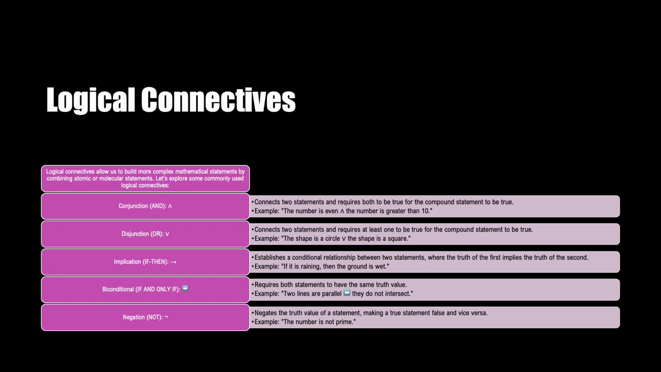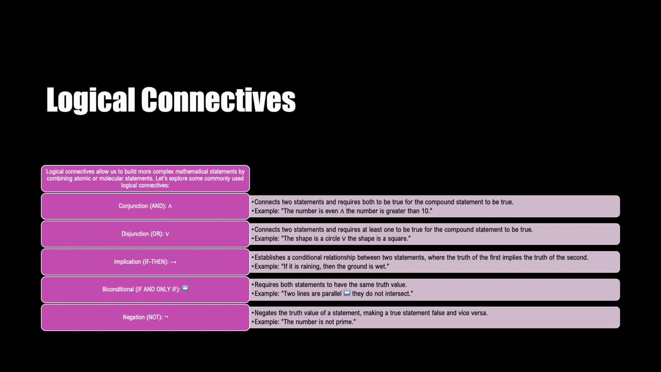Implication, if-then. The implication connective establishes a conditional relationship between two statements where the truth of the first statement implies the truth of the second statement. For example, the statement, if it rains, then the ground will be wet, expresses a conditional relationship between rainfall and wet ground. If it rains, it implies that the ground will be wet.